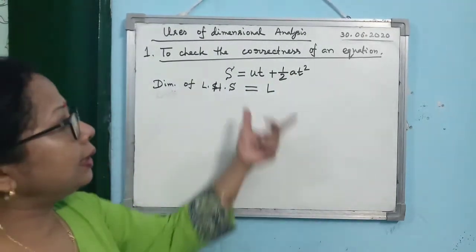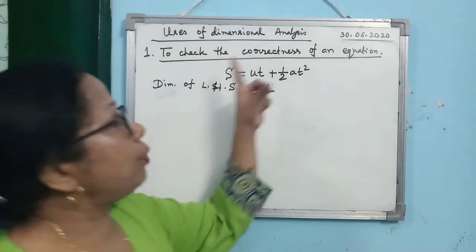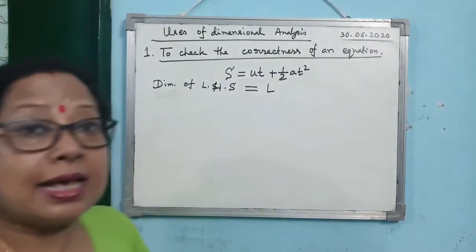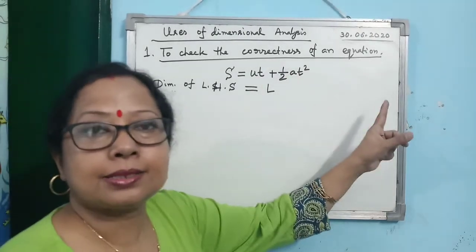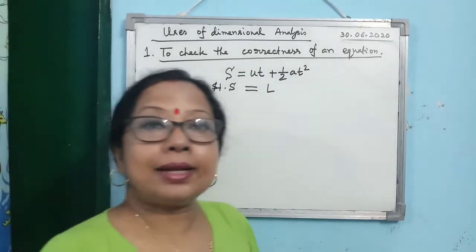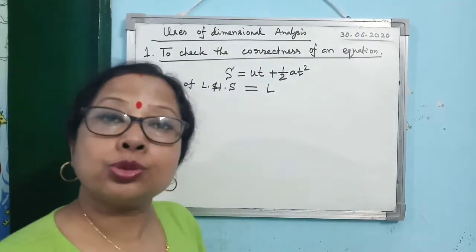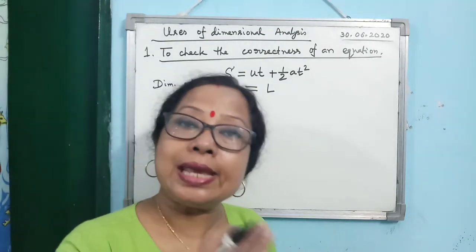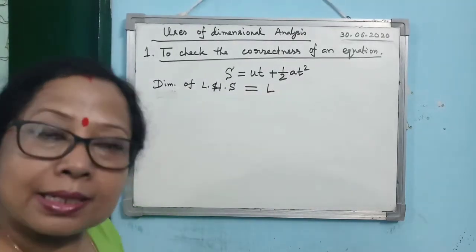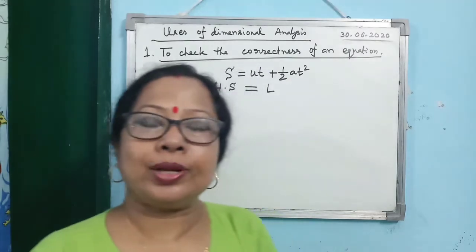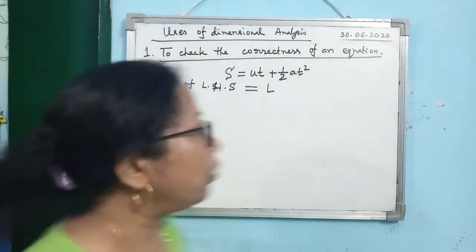On the right side, there are 2 terms. Now here you have to understand this point. When we apply dimensional analysis, we separately find out the dimension of every term present on any side. We never add up the dimensions of the terms. No, we don't do it, because we have to consider the dimension of each term separately. Is that clear? When there is a plus or minus between 2 things, then we consider them as separate terms.